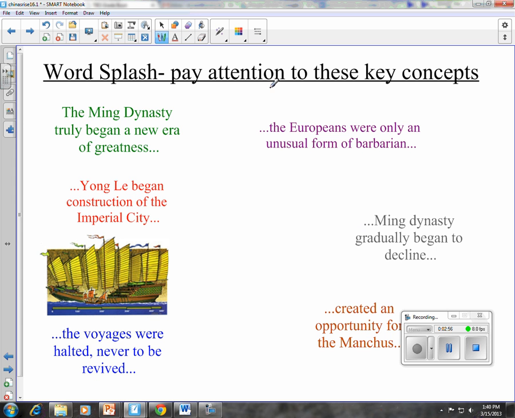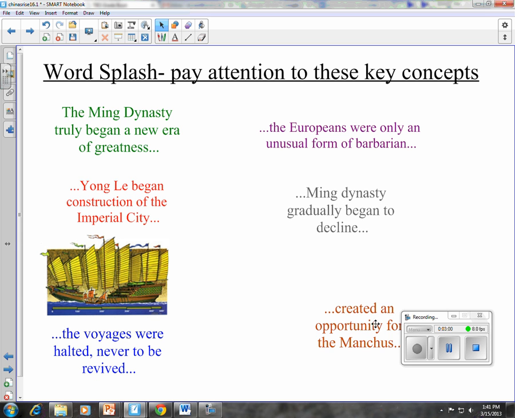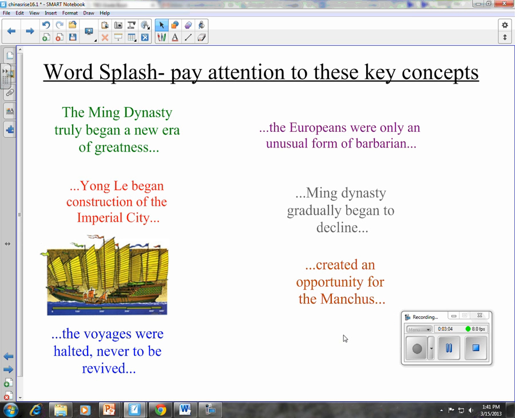What's that in regard to? Fourth phrase, the Ming Dynasty gradually began to decline. And the fifth phrase, also dealing with decline, created an opportunity for the Manchus. So what created this opportunity for the Manchus? What led to the decline? Those are the phrases I want you to focus on while you're learning about the Ming.